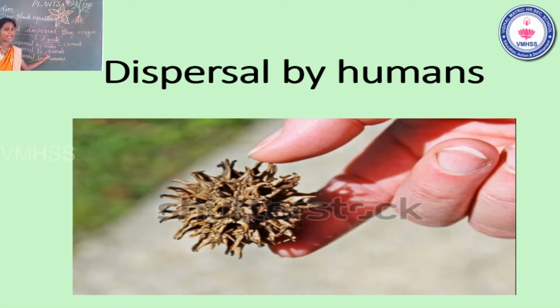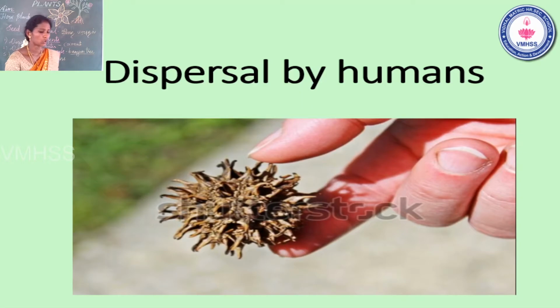Dispersal by animals is that. Have you seen a banyan tree? It's one of the national trees. You already know that, yes? Many birds live in the banyan tree, and seeds are also spread from one place to another place. Then the third way is dispersal by humans.